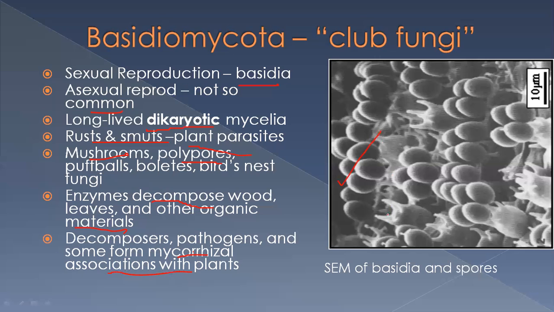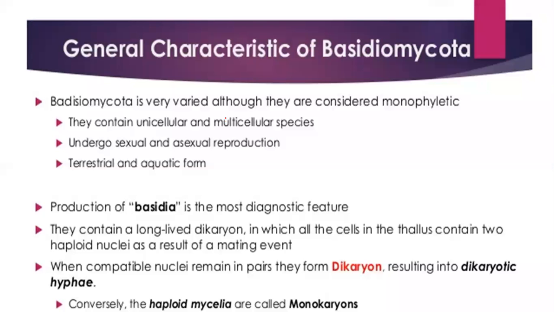So you can see here an SEM, scanning electron microscope image of basidia. These are lots of basidia, and we can say ruptured basidia through which the spores have come out. We will see general characteristics of Basidiomycota, that they are very varied, although they are considered monophyletic, like they are having a single ancestor in their phylogeny.